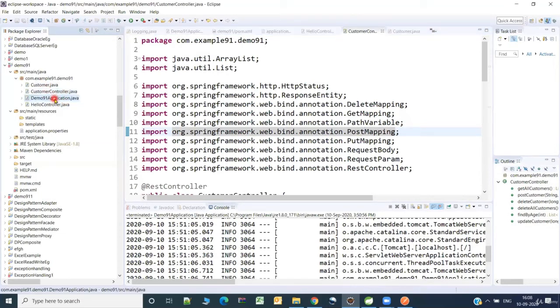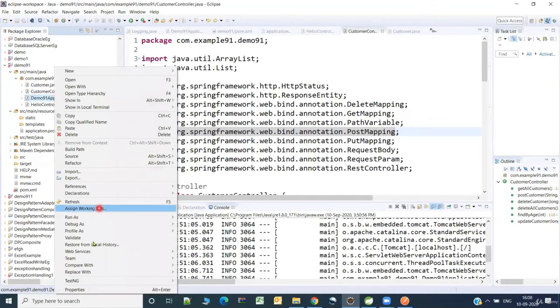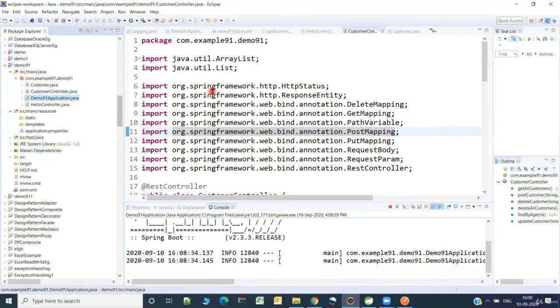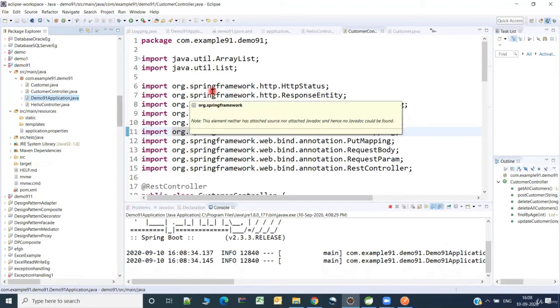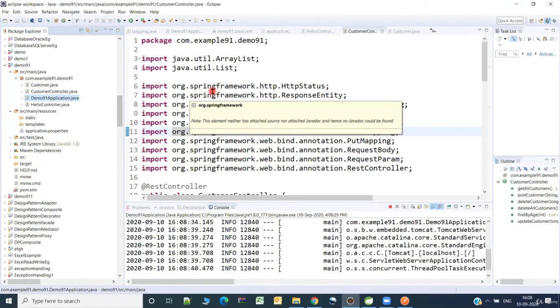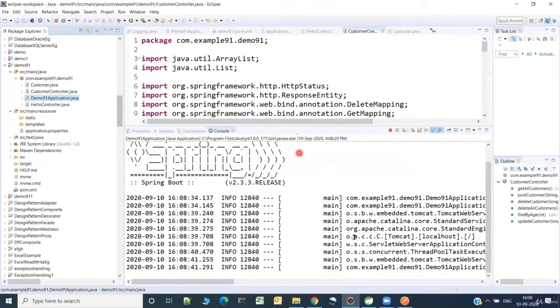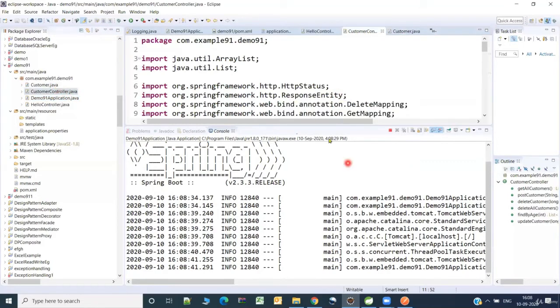So when you are running, just point the application and say run as the Java application, or you can run it from the console. So just go to the project directory and you can run it as mvnw. Okay, so you can use the maven command to run it. Okay, great, it is running. So the first thing is I want to get the list of customers. Okay, so it is using the dummy implementation, not from the database at the moment.